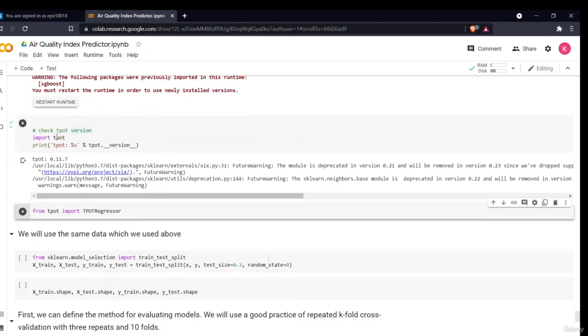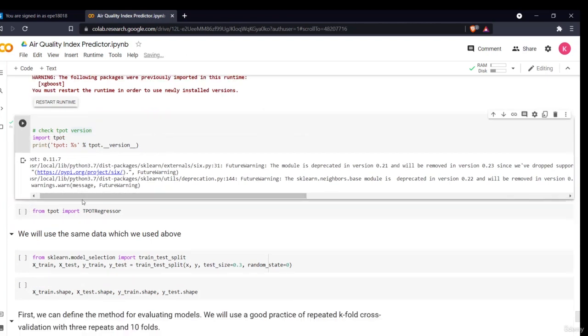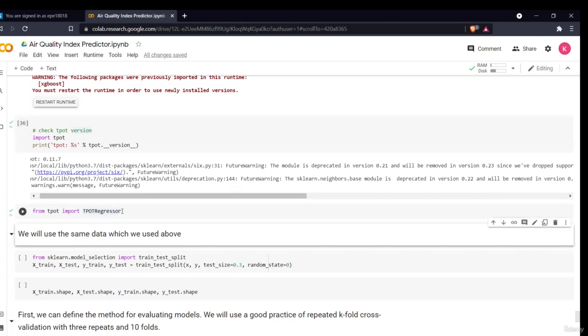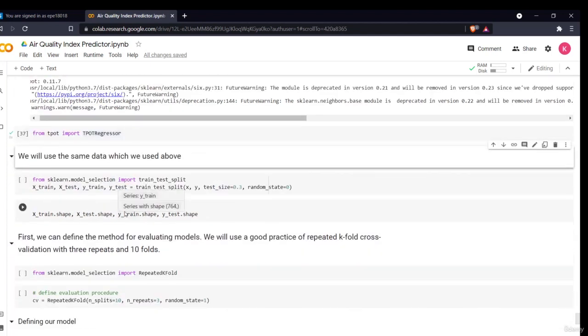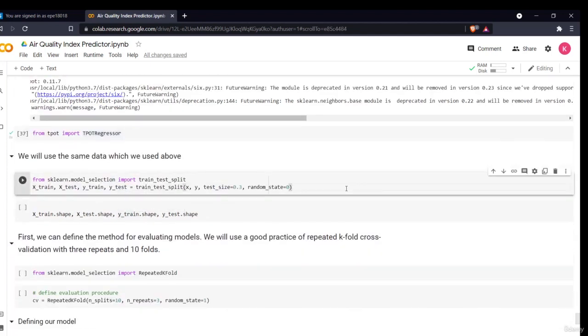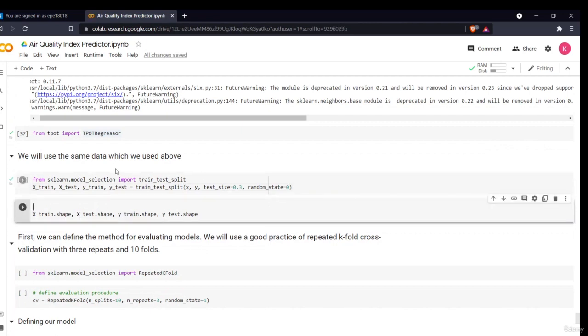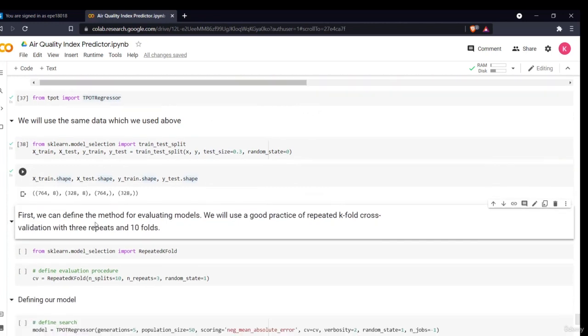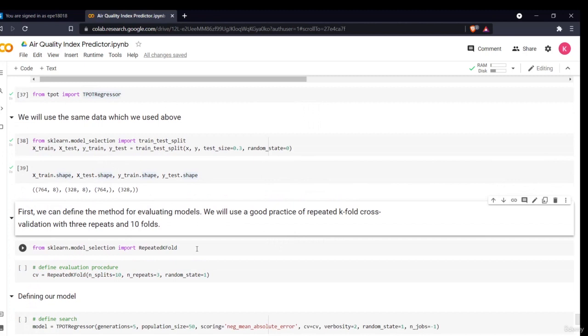So I simply imported TPOT and printed the TPOT version. Then I import TPOT regressor from TPOT, because this is a regression problem. I'm using the regressor, so it will import all the regression libraries present. Then I use the data present above, which is the data I used for my machine learning models, the X and Y. I'll put it into X train, Y train, and see the shape of my data.